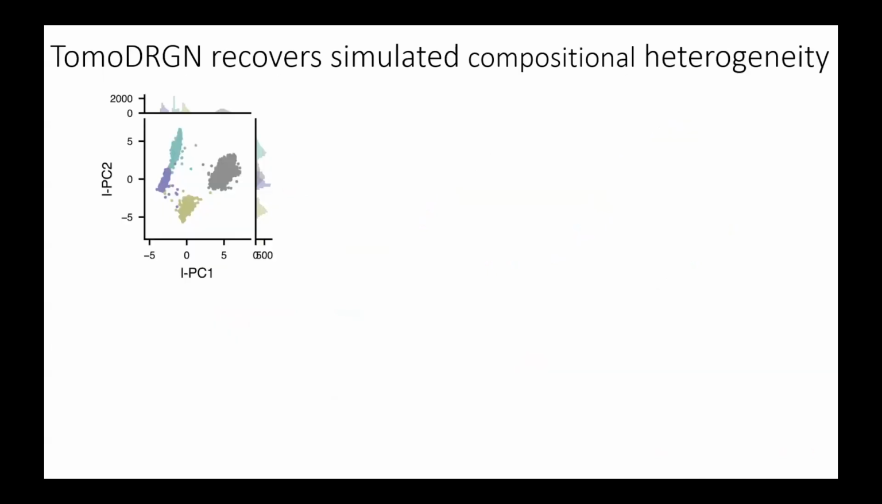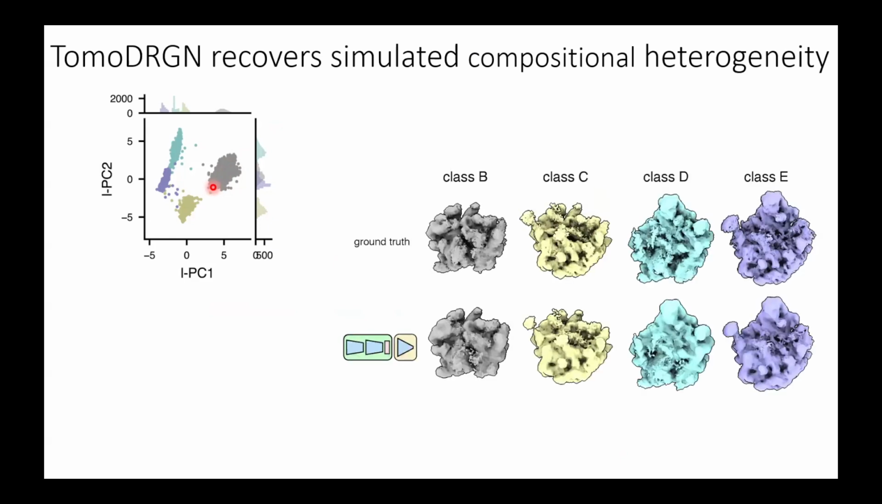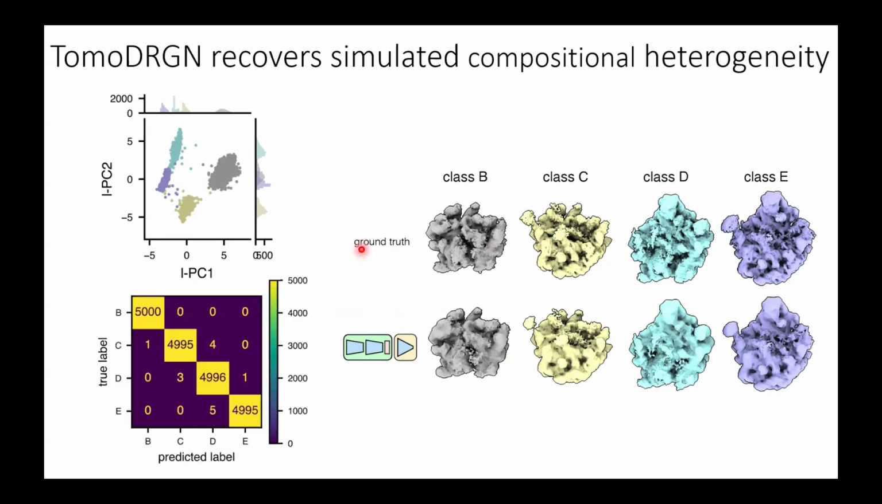Okay, so how does this work? Here we've passed these particle images through TomoDragon, and I've colored each one of the points based on the underlying ground truth label. You can see that they nicely cluster into 4 groups. If we look at the structures, the TomoDragon reconstructed structures nicely recapitulate the ground truth. And of course, because this is simulated data, we have the labels, and we can see that there's a beautiful one-to-one correspondence between the predicted label and the true label. All right, so this is massive compositional heterogeneity.